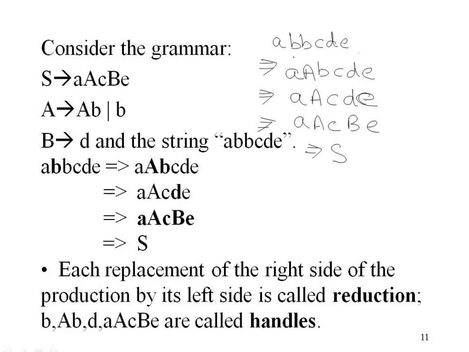Here we replace B with capital A, here we replace AB with capital A, here we replaced D with capital B, and here we replaced A, A, C, B, E with capital S. These replacements are known as handles, and this process of reducing these things into some non-terminals is known as reduction.